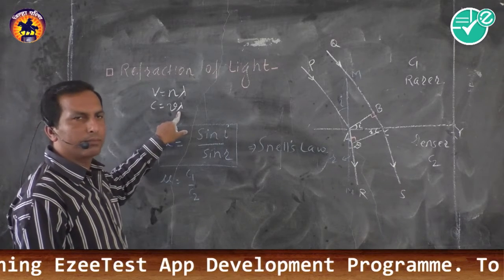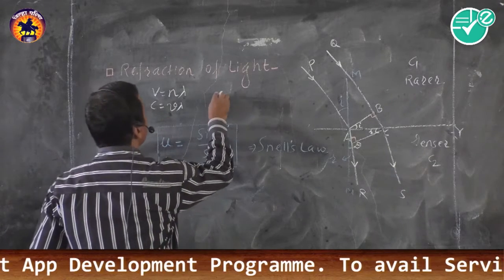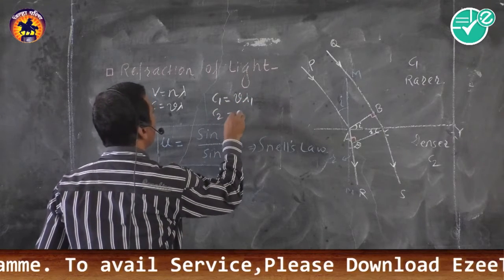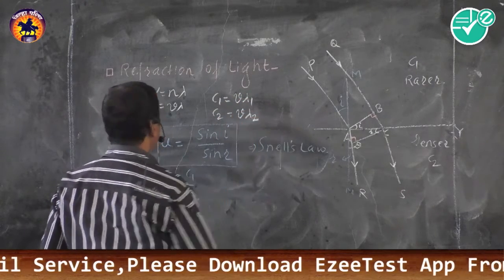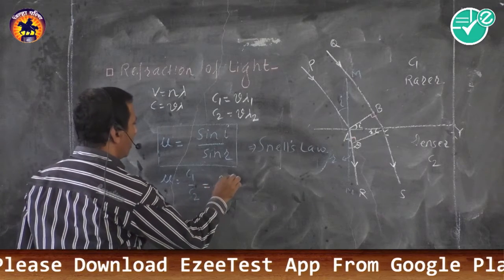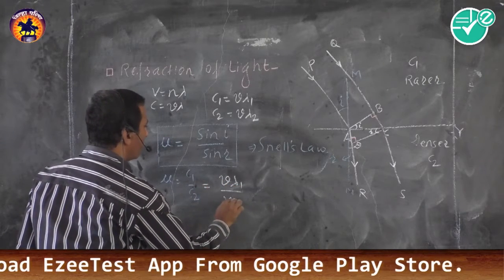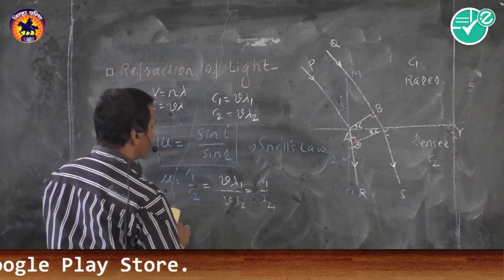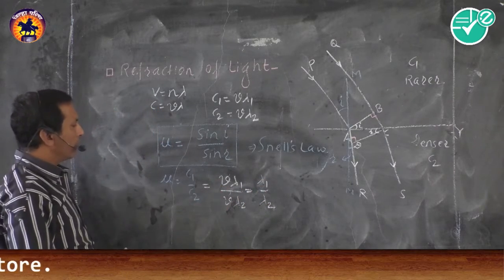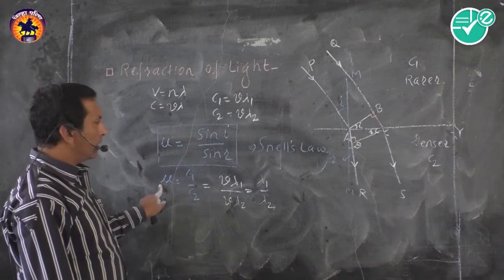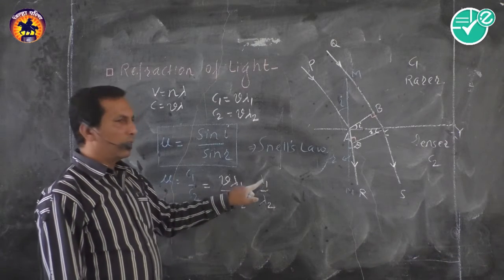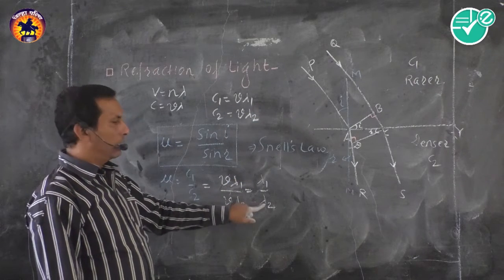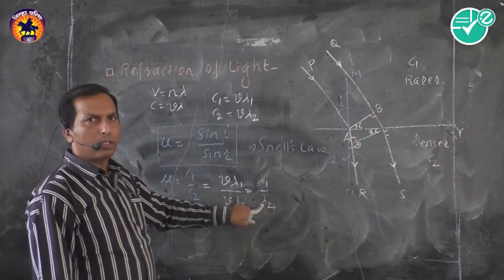Wavelength changes. This shows that if C1 is equal to nu into lambda 1 and C2 is equal to nu into lambda 2, then this equation becomes nu into lambda 1 divided by nu into lambda 2, that is lambda 1 upon lambda 2. This means refractive index is nothing but ratio of wavelength of light in rarer medium to the wavelength of light in denser medium.